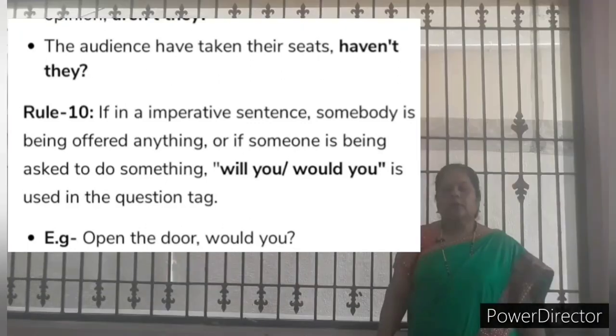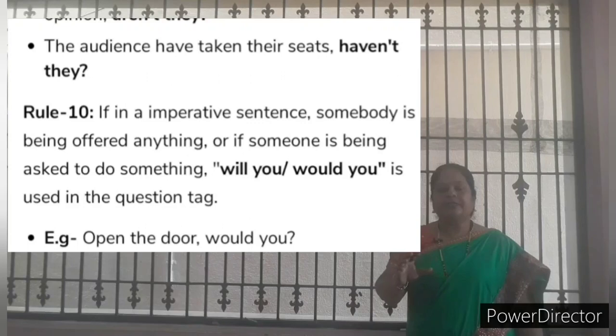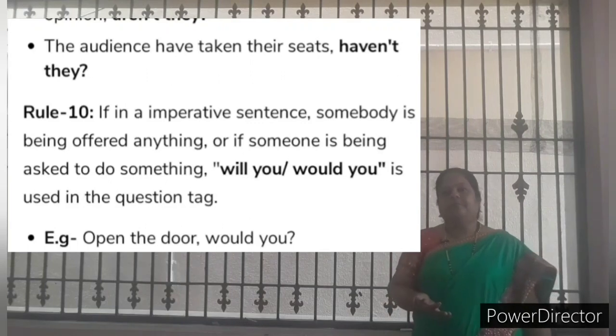Is it clear? The last rule is about the imperative sentence. I already told you, an imperative sentence is nothing else but one that begins with a verb plus subject. If somebody is being offered anything, or if someone is being asked to do something, we should write the question tag will you or would you. For example, open the door.